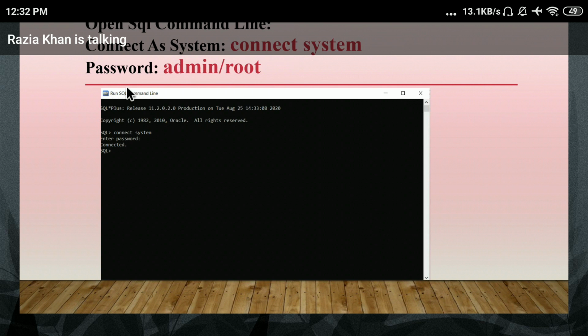After opening it, the first step is to log in on this command prompt. How can you log in? Connect system, where system is like a username. The password may be admin in some places or root in some places. Is it okay?